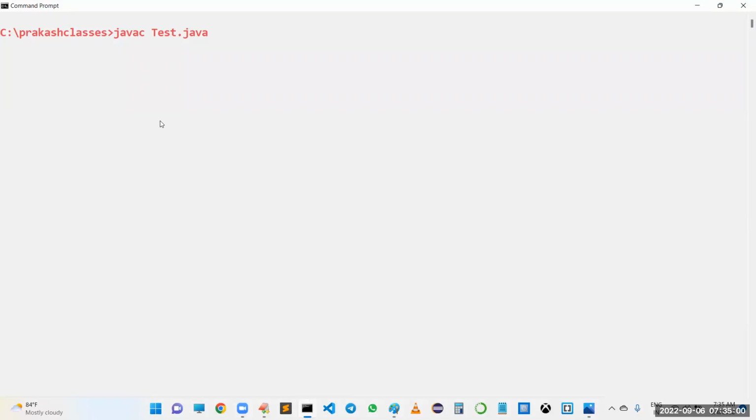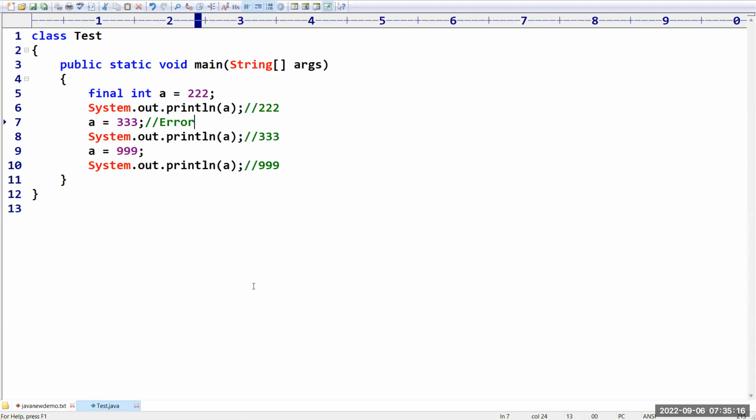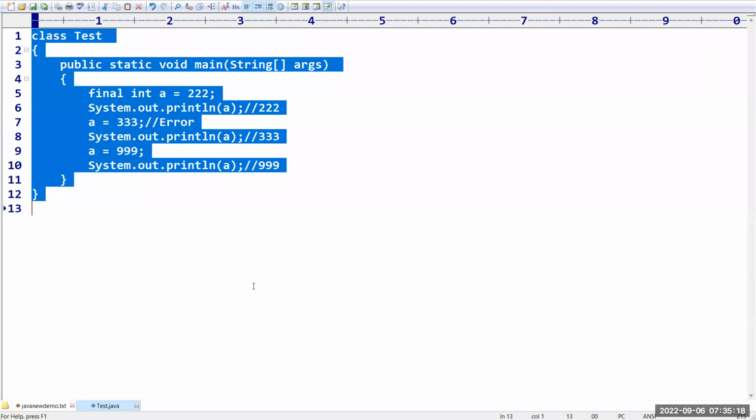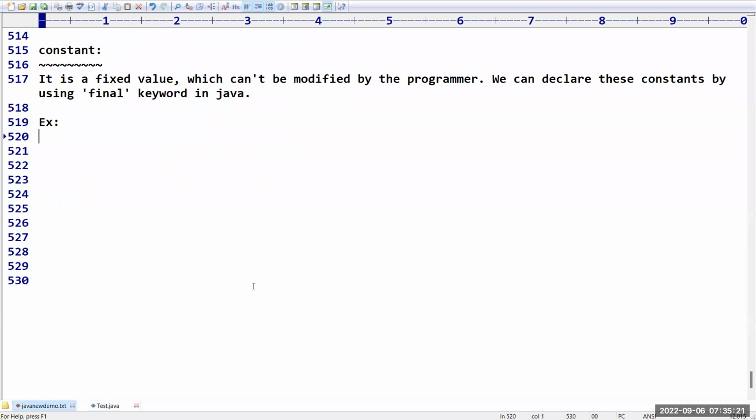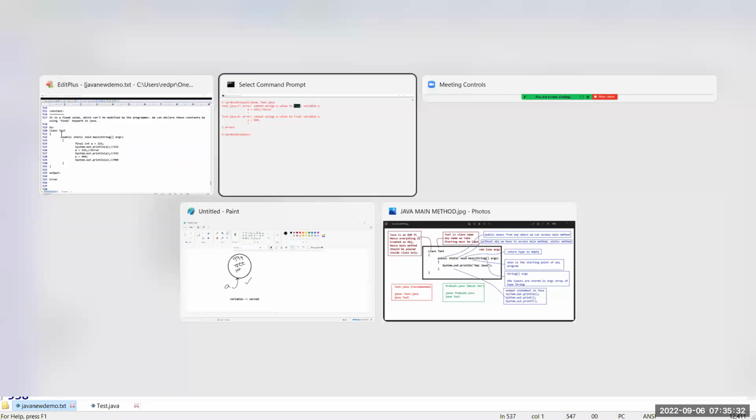Final means no one is going to perform modification. You can see what error message we are getting: cannot assign a value to final variable. In other languages there is a const keyword, but in Java they have declared the constant keyword as final.